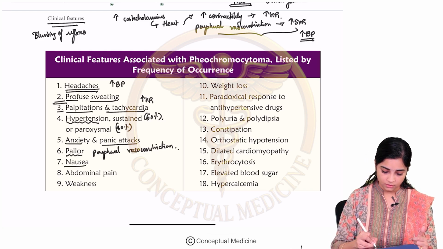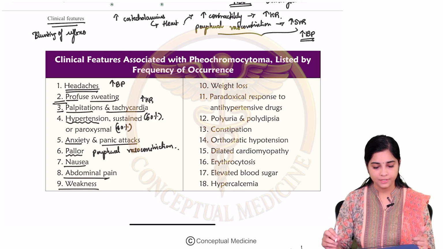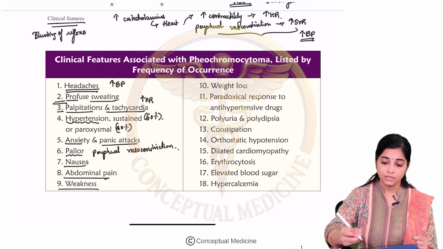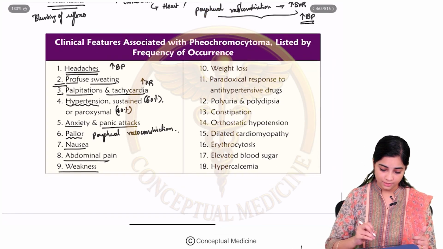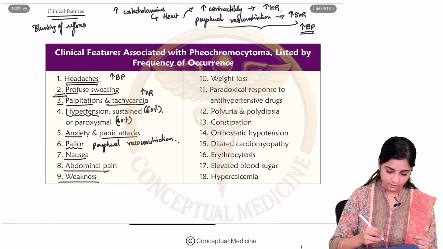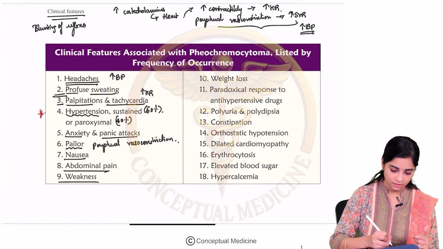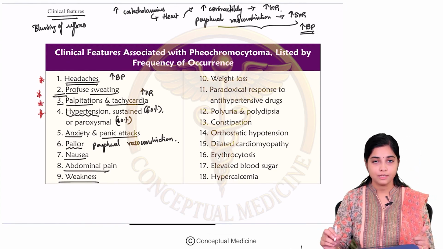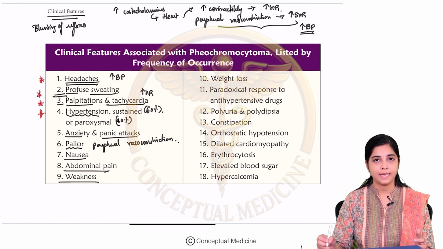Then, nausea, abdominal pain, and generalized fatigue can be there. So, the hallmark clinical features that you have to remember with respect to pheochromocytoma are hypertension, headache, palpitations and sweating.